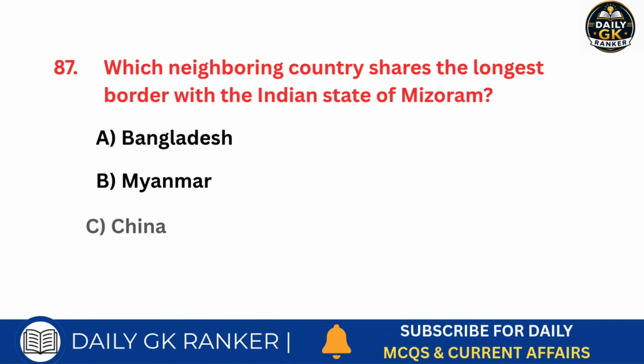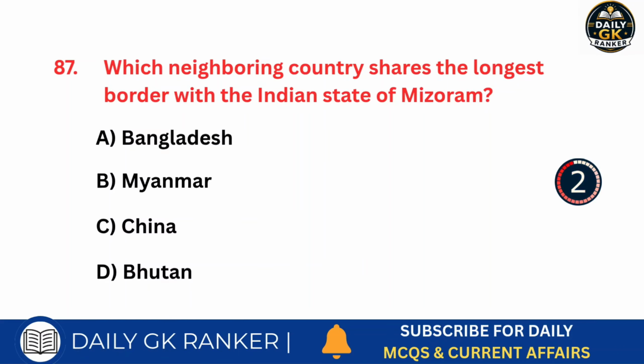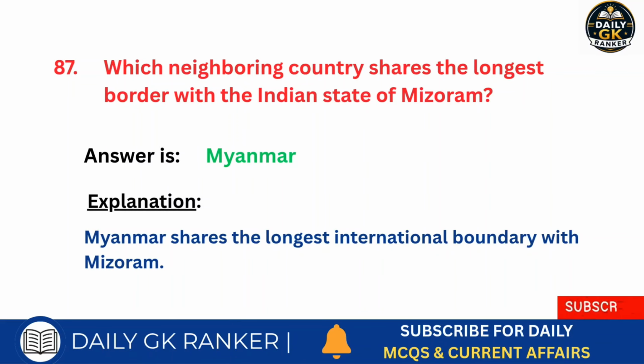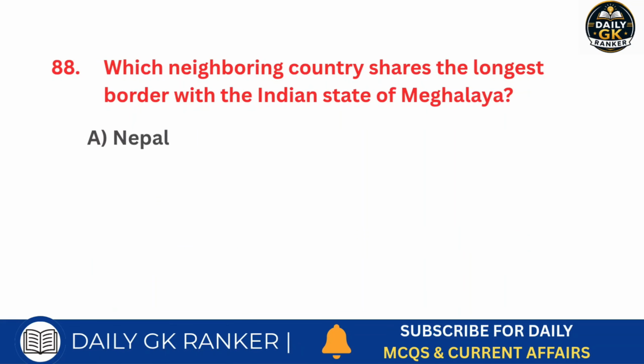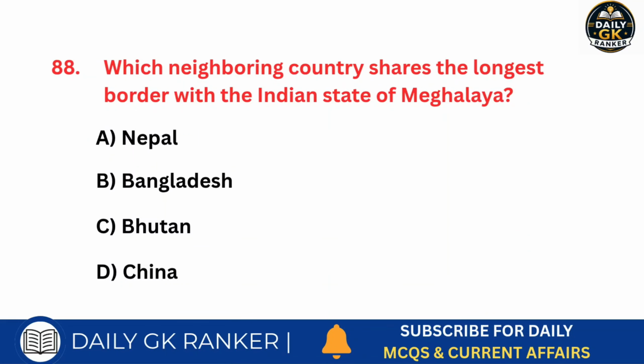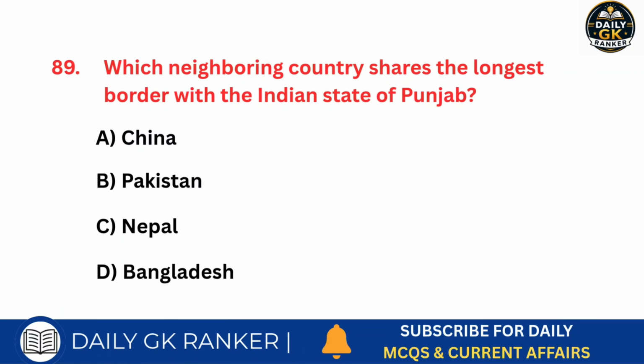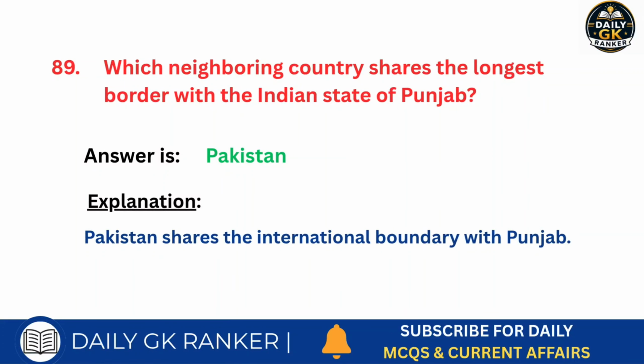Which neighboring country shares the longest border with the Indian state of Mizoram? Answer is Myanmar. Which neighboring country shares the longest border with the Indian state of Meghalaya? Answer is Bangladesh. Which neighboring country shares the longest border with the Indian state of Punjab? Answer is Pakistan.